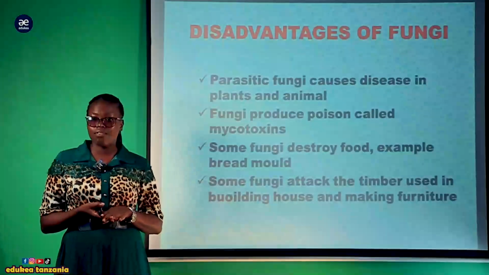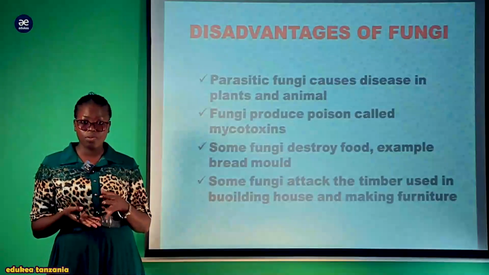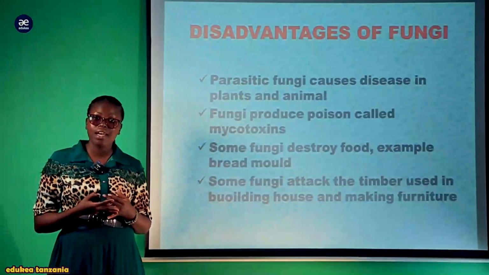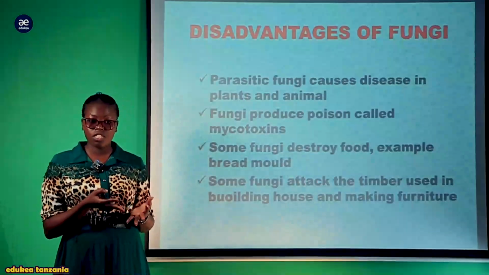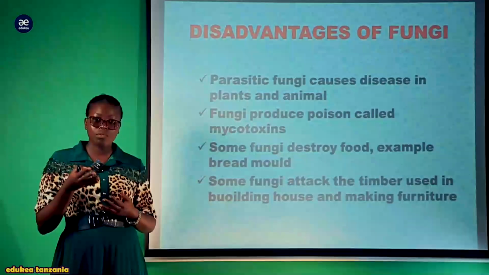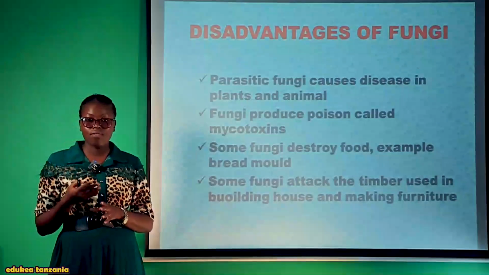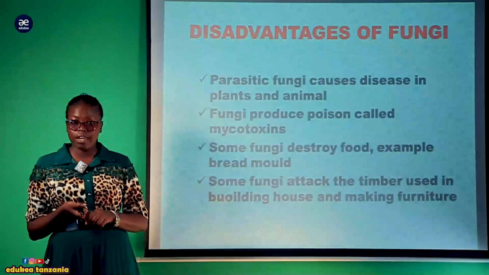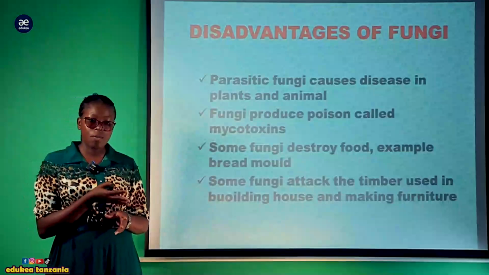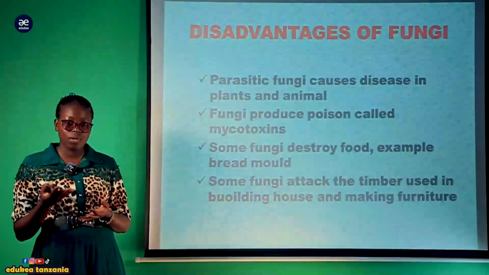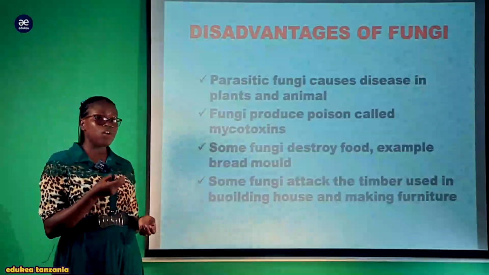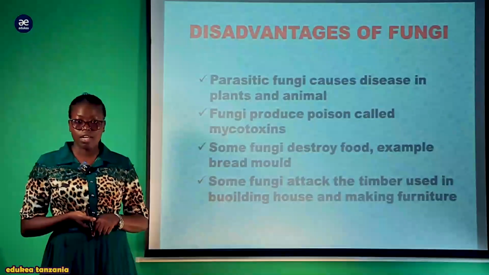Now what are the disadvantages of fungi? Tumeangalia kuna bread mold. Bread mold kwa mfano inapelekea spoilage of food. Kwa mfano ukiacha chakula chako ovyo hujakifunika, lazima utakuta kama kuna fungus wameweza kukaa pale. This is one of the disadvantages of the fungi. They cause the spoilage of the food when in case kama umeacha chakula chako hujakihifadhi vizuri, lazima kitaoza. So they will grow there, inaweza kupelekea spoilage.